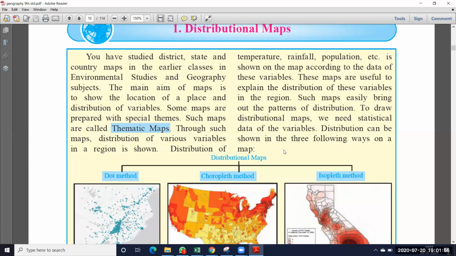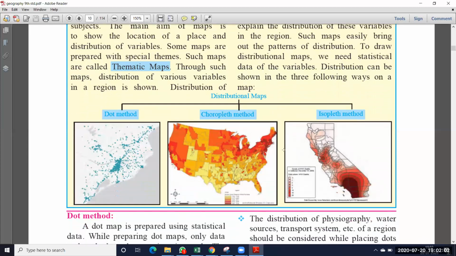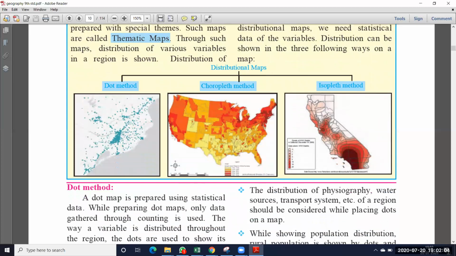Let us see how this map is prepared. Distributional maps are prepared using three methods. The first is the dot method, the second is the choropleth method, and the third is the isopleth method.